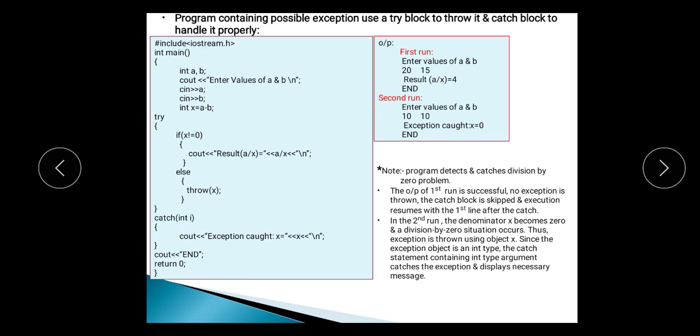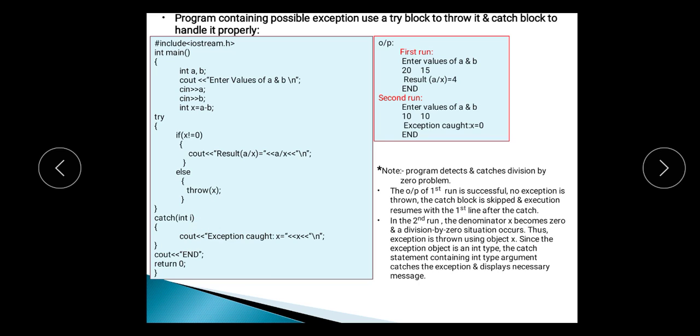Now in the try block we have to check whether the result becomes 0. If the result is not equal to 0, then we can perform a divided by x, whatever the result comes after the subtraction, we use that value to divide the value of a. But if x is equal to 0, then we throw the exception, we are creating that exception here. Then here, whatever exception is generated by this throw statement is caught by the catch block.